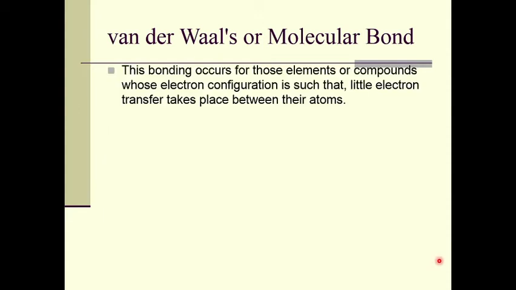This bonding occurs for those elements or compounds whose electronic configuration is such that only a small amount of electron transfer can take place, and therefore this kind of bond will form.